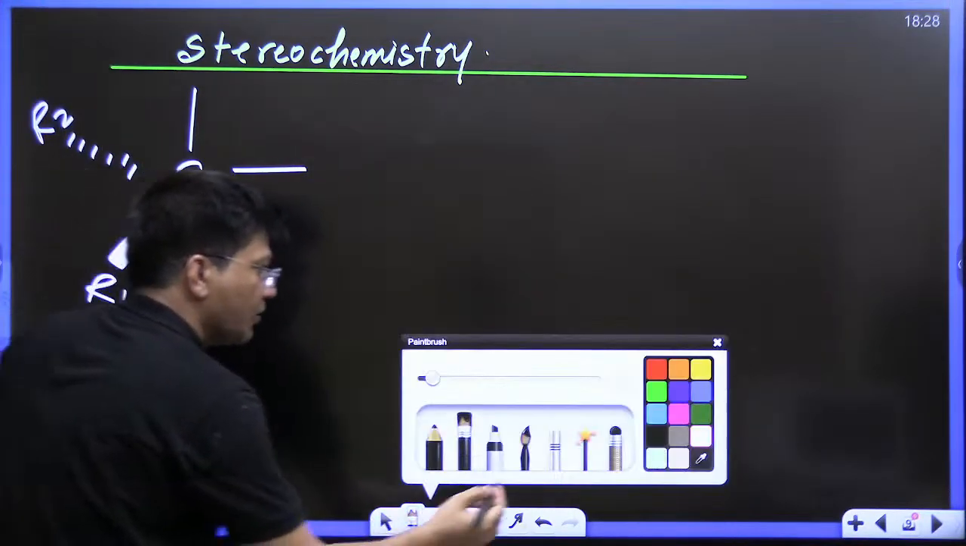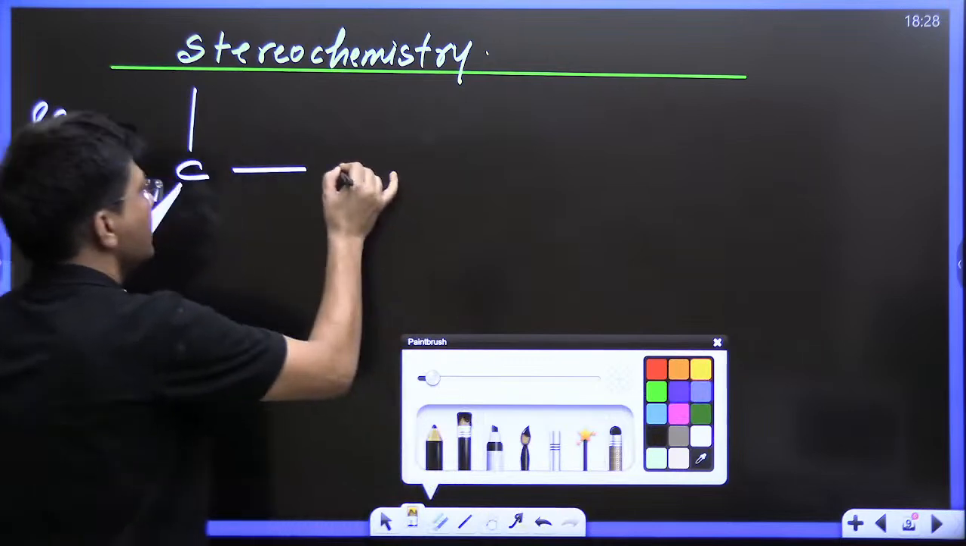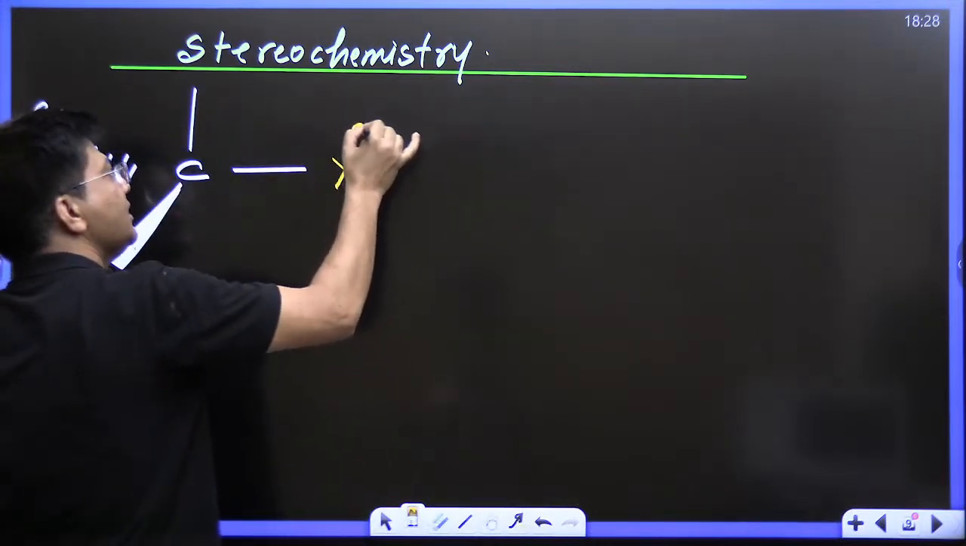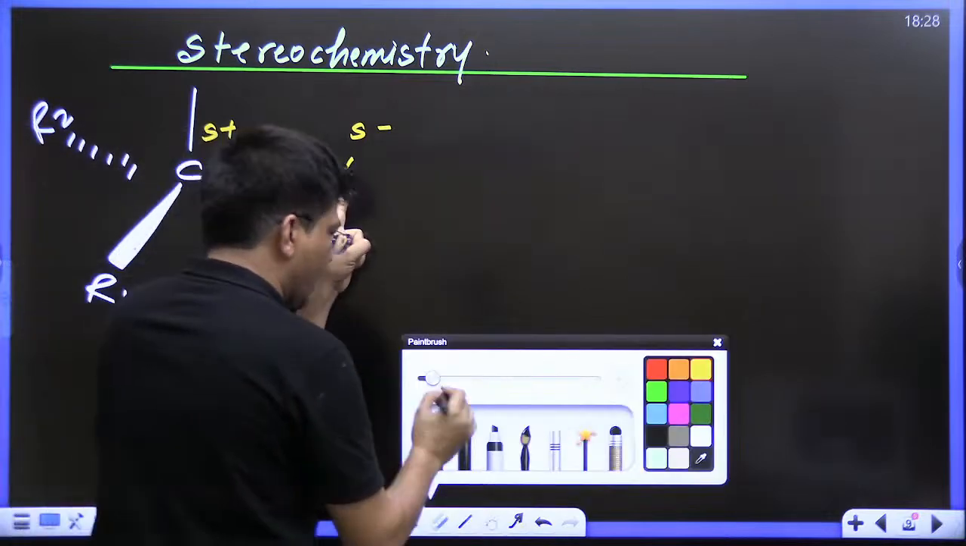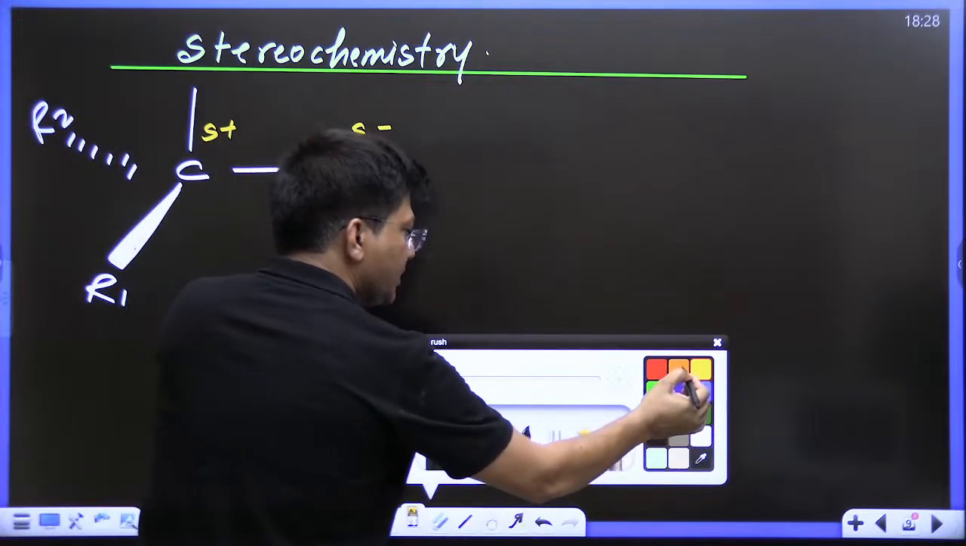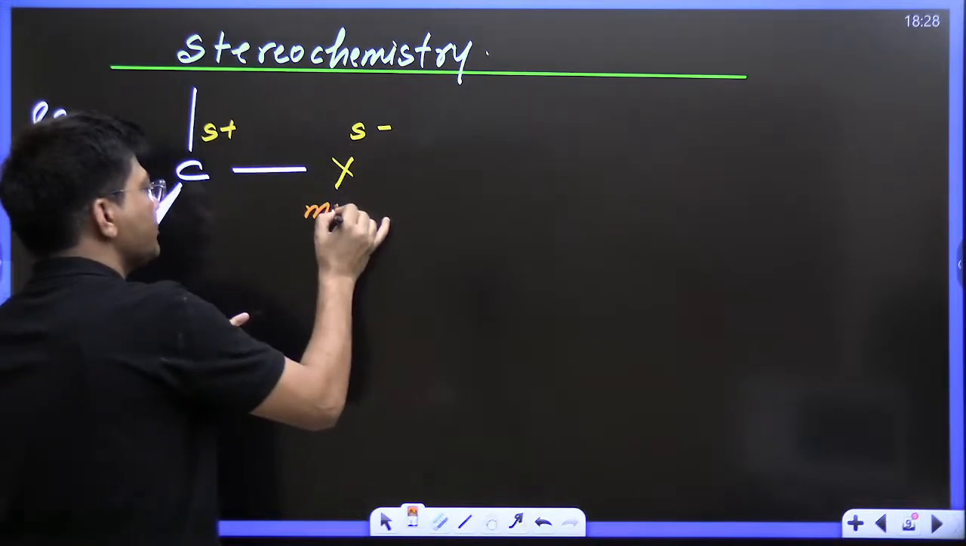Here is halogen having delta negative, and carbon delta positive, because this atom is the more electronegative atom.